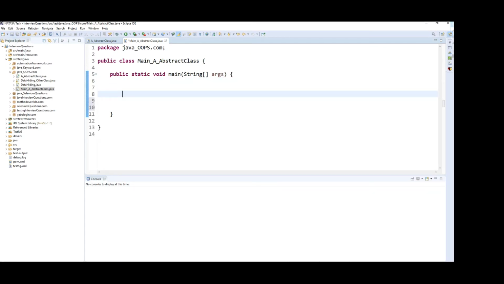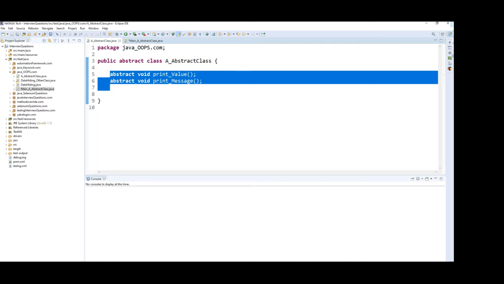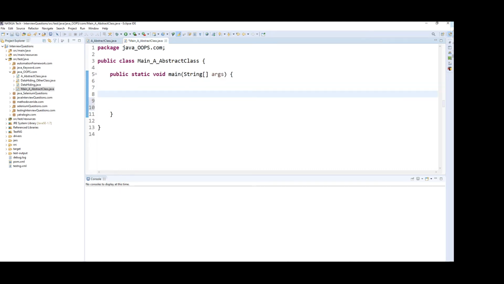Now I'm going to access the abstract method which is found inside the abstract class. How can we call it? Normally, without an abstract class, how do you access a class method? By creating an object for that class, right? In that way I'm going to create an object for the abstract class. Let's see.